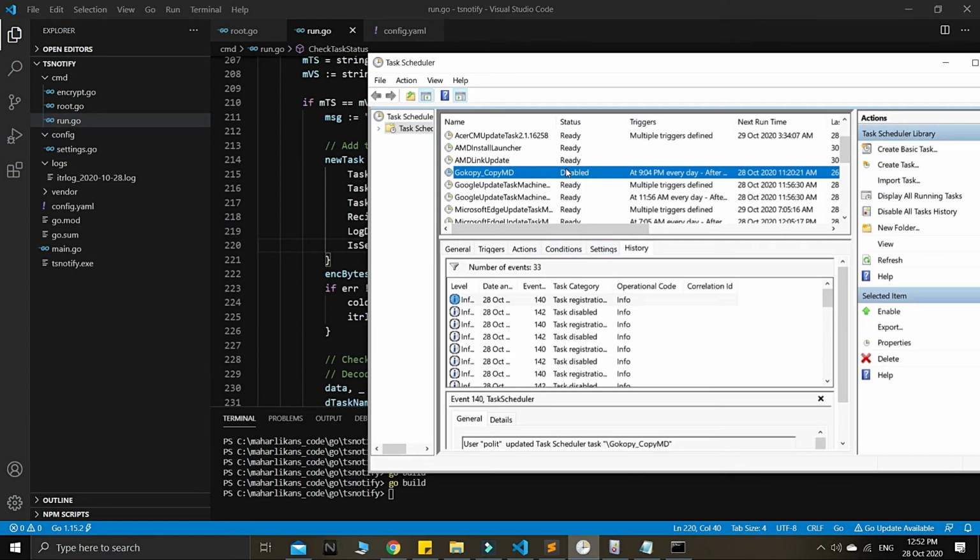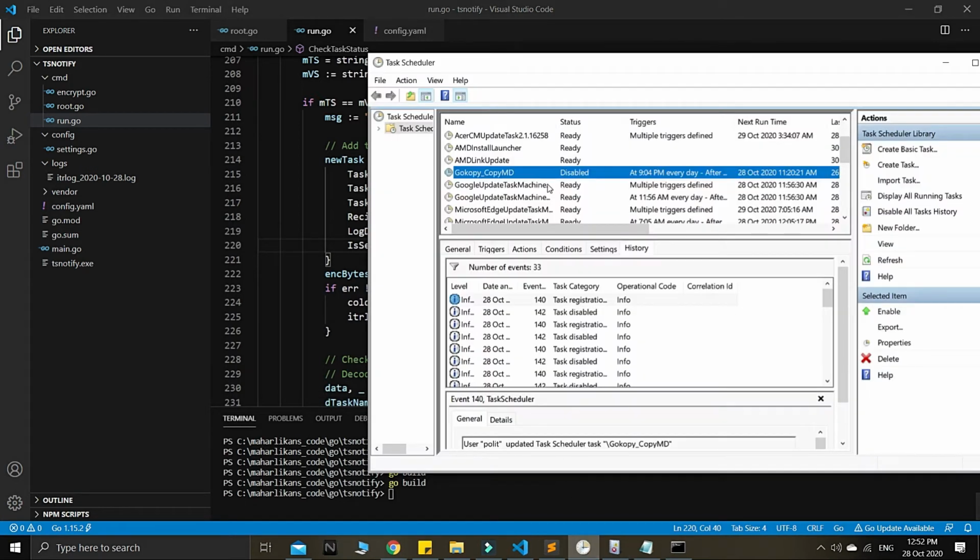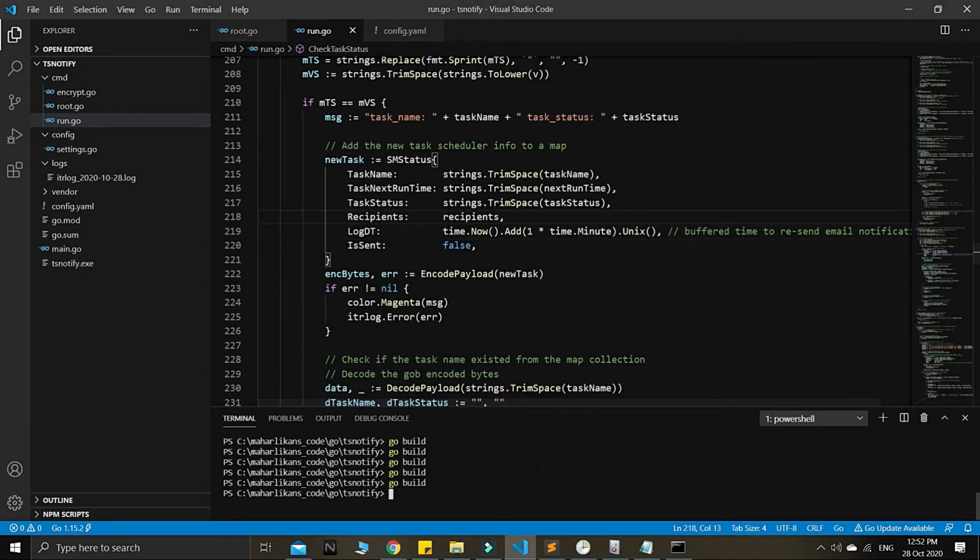because this one is a quite sensitive status, then quite critical, so we need to keep sending an email. But please remember that this one must change, guys. This log dt here, I mean there is an expiration, like a buffer time here, to resend an email. I put a note here, guys, to resend an email notification. So it will just keep sending, because if the status here is still disabled, then we are interested in how long it is still disabled.